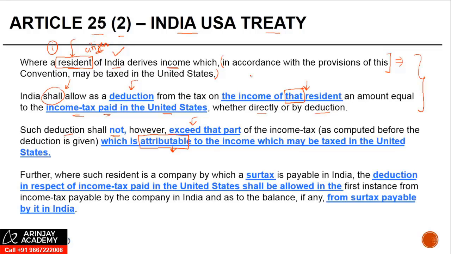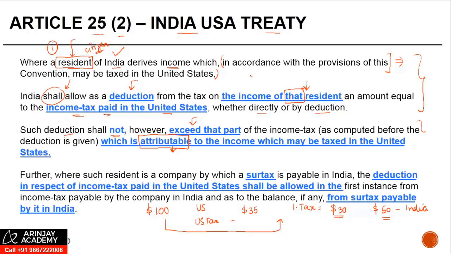Let us take an example here. Suppose the income which is given in US is $100. The US tax on such income, let's say, is $35, right? India also has a right to tax this income, and the Indian tax which is there on such income is $30, right? Now, when it comes to credit, suppose the tax on such income is $30 and tax on other income is $50 in India. So the total tax liability is $80.